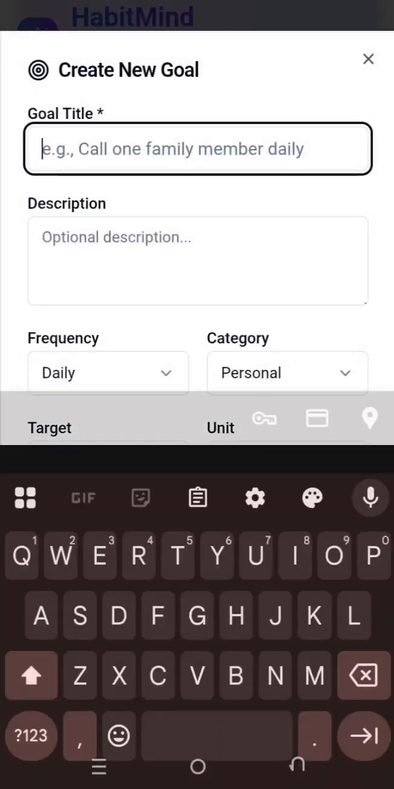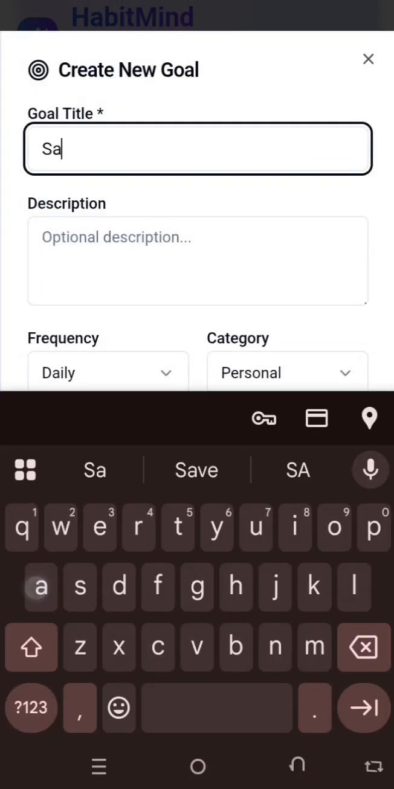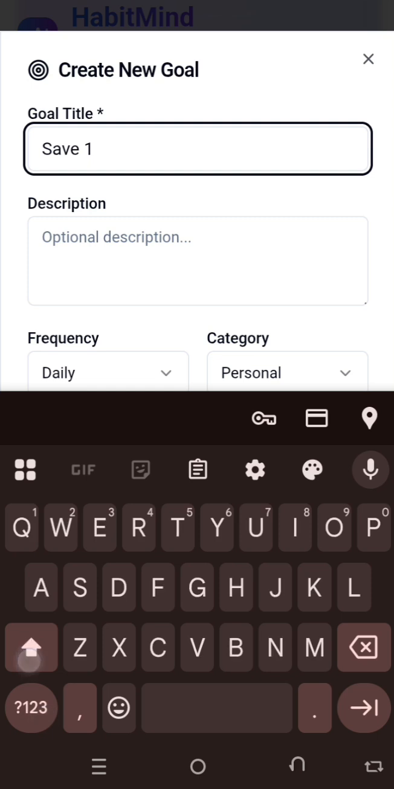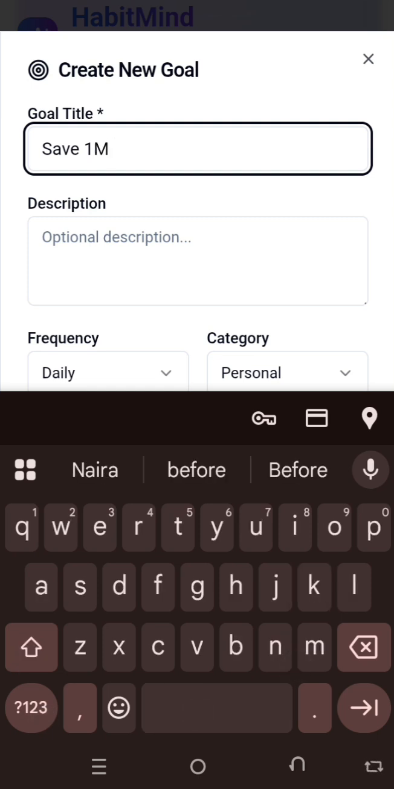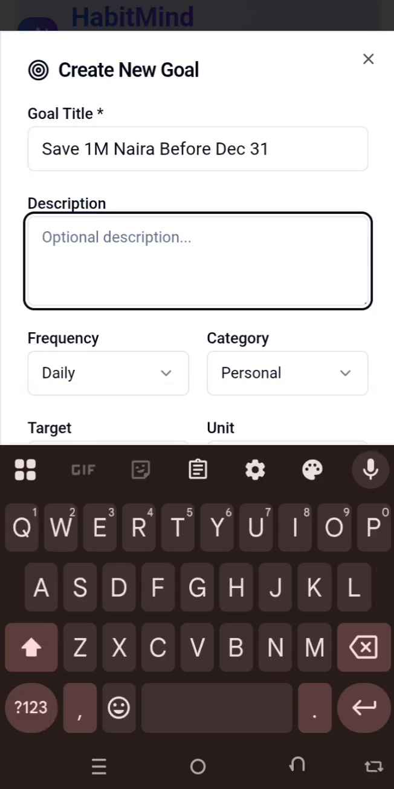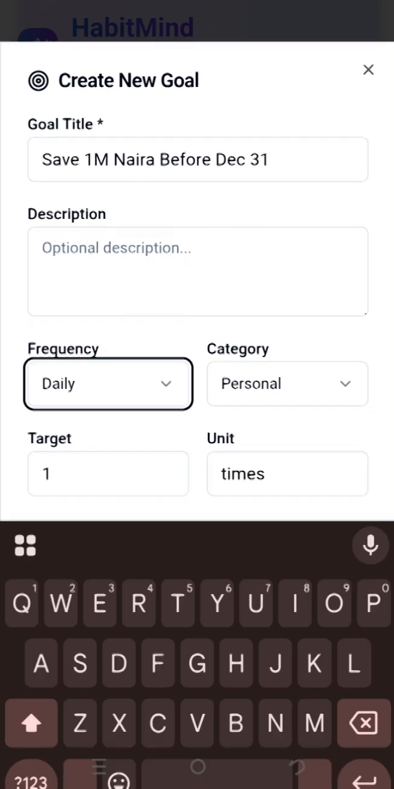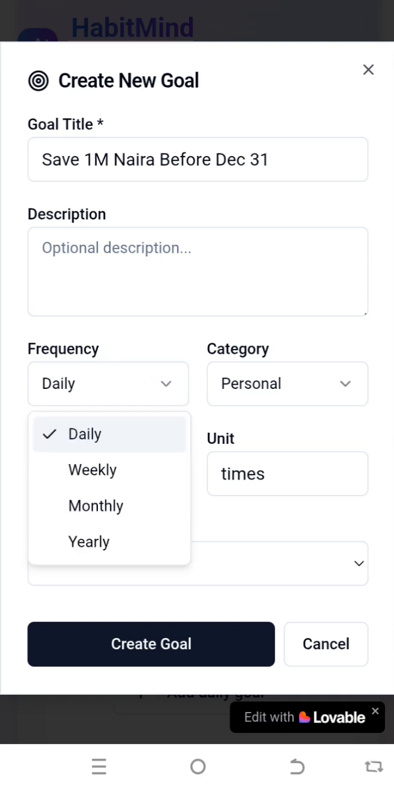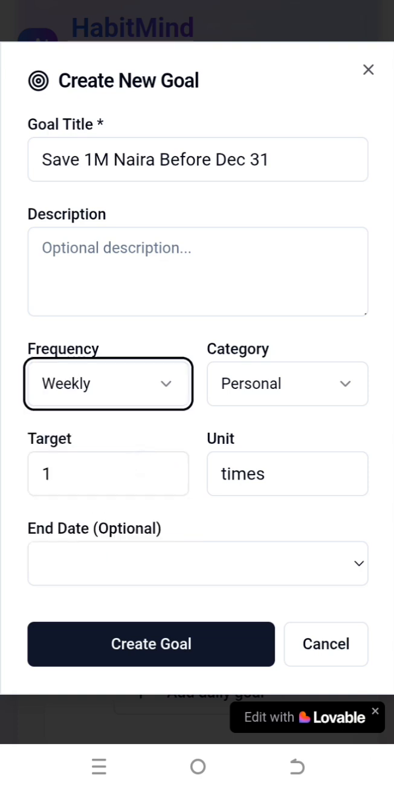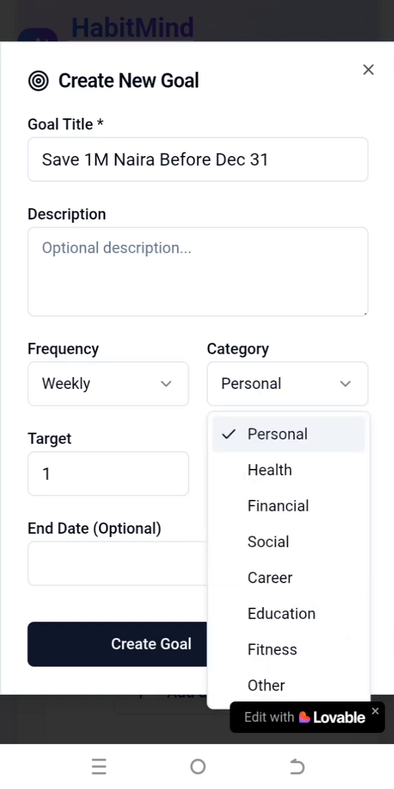I can come here to say the goal is to save 1 million naira, because I'm currently in Nigeria, so I'll use naira, before December 31st. So that's the goal. I can also include a description here. Let's say I want to make the savings weekly, so every week I have to put something into this savings. So I can call it a personal goal.